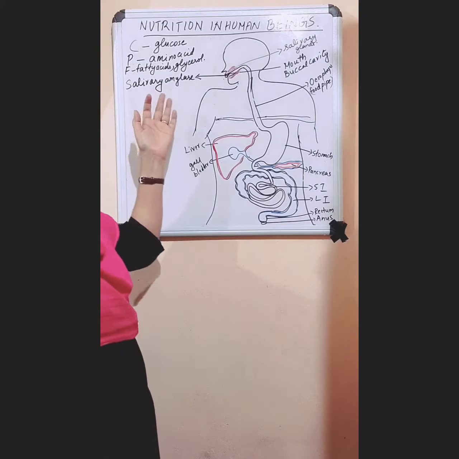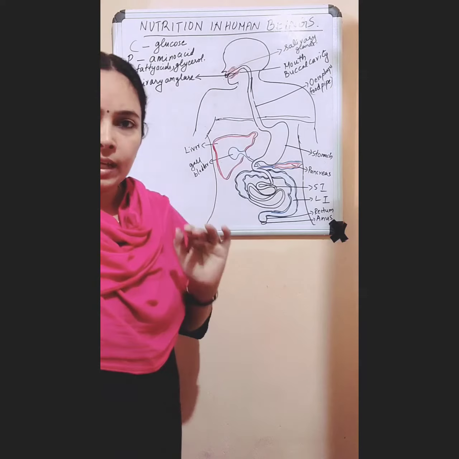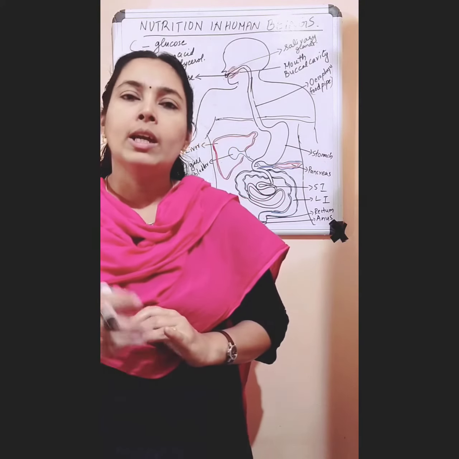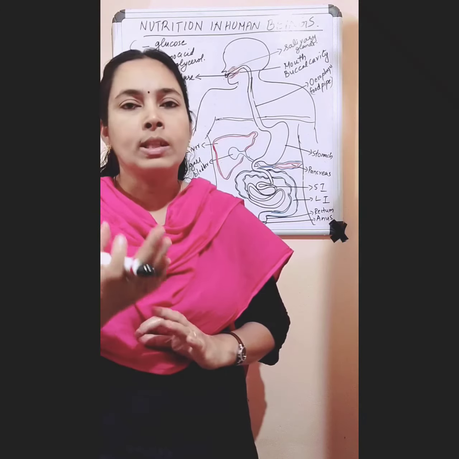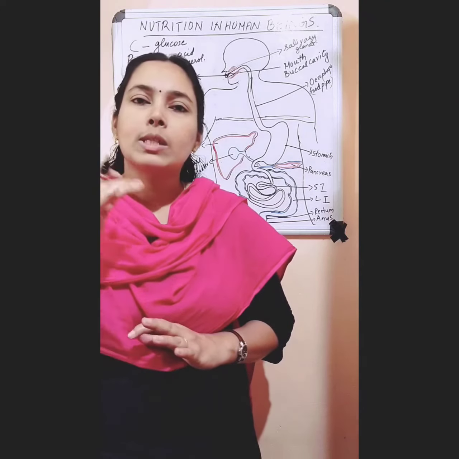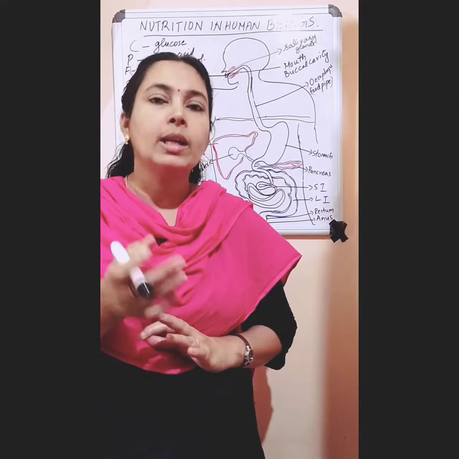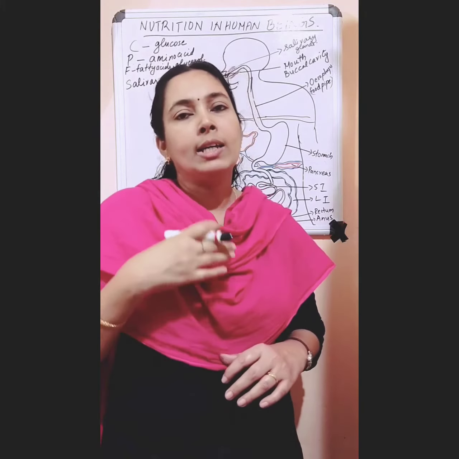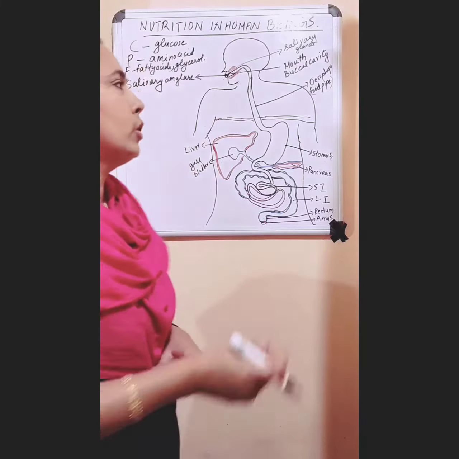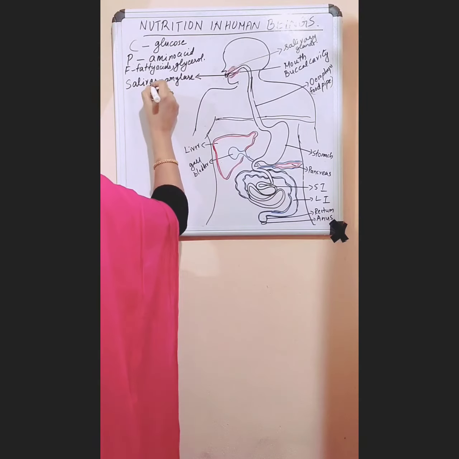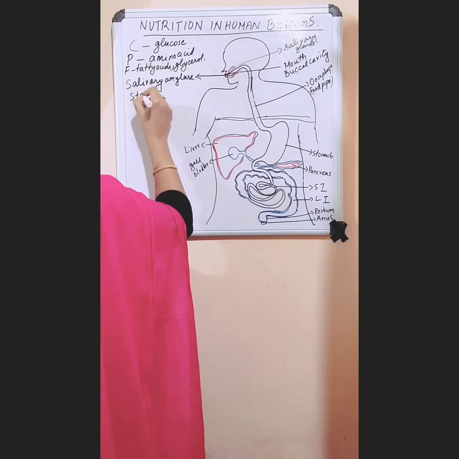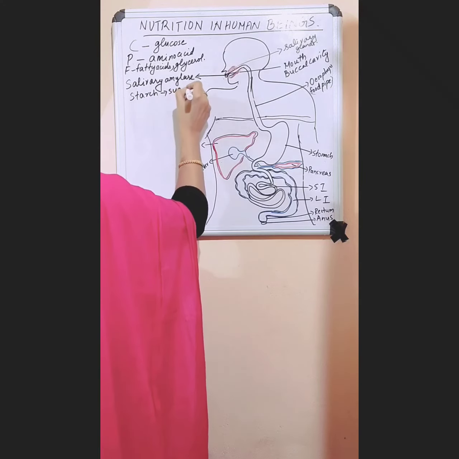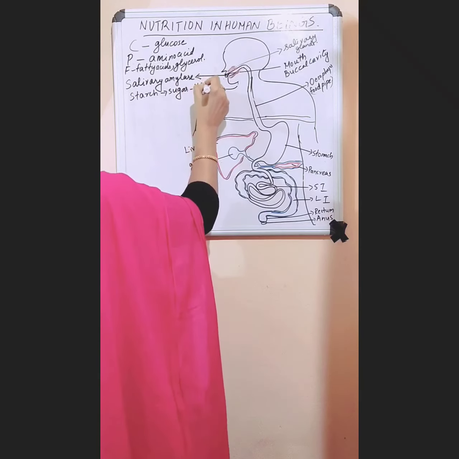This salivary amylase is an enzyme, and it won't act on protein and fat. It acts only on carbohydrate. Starch is a form of carbohydrate. The salivary amylase will digest the starch into a sugar called maltose.